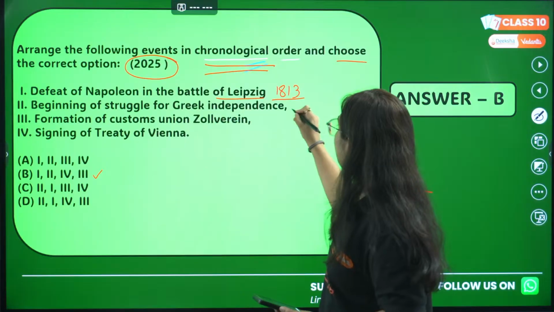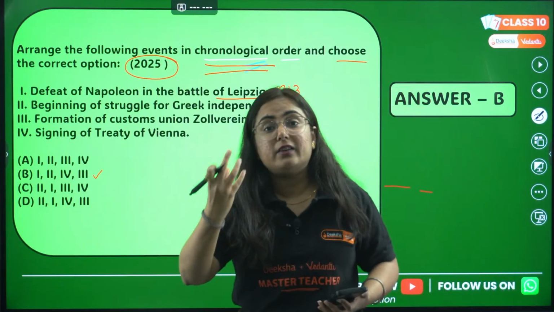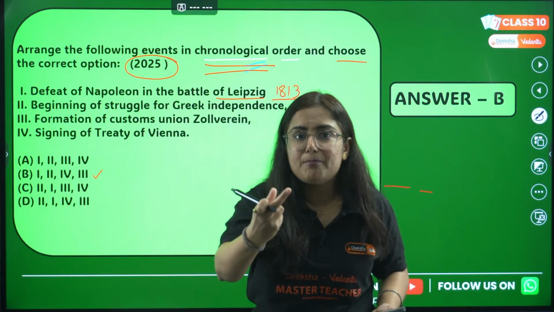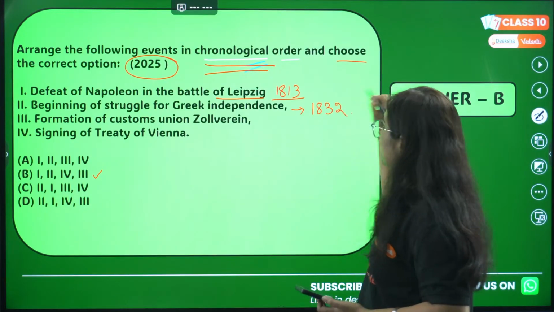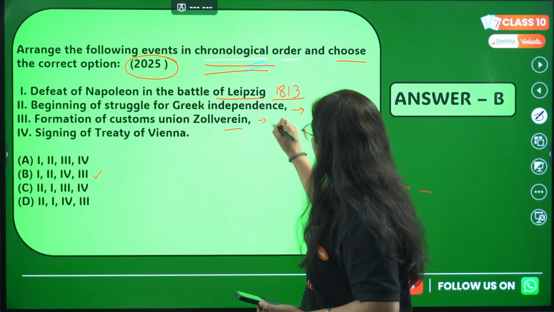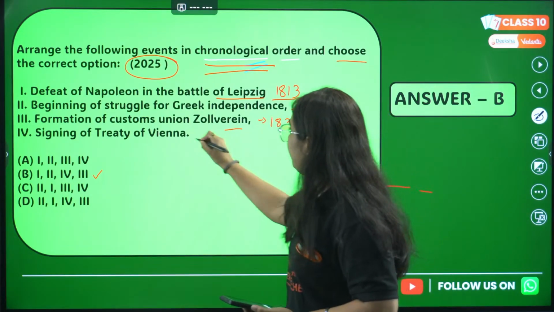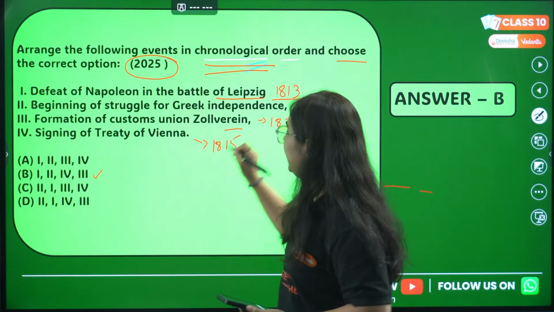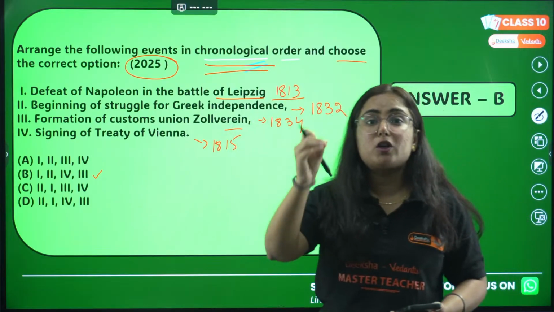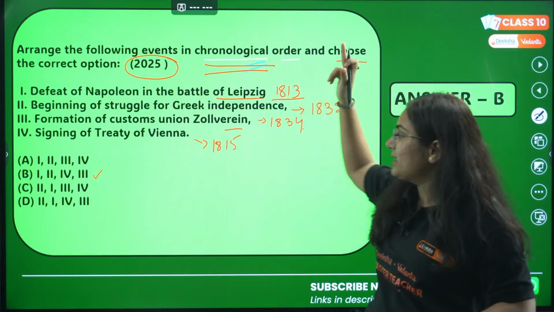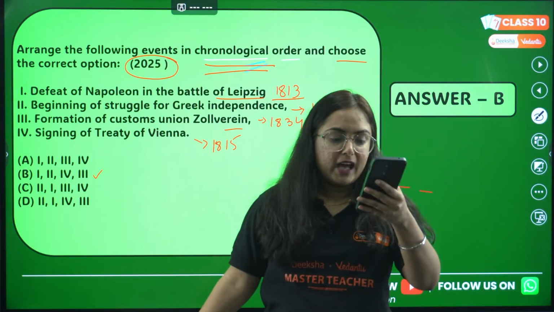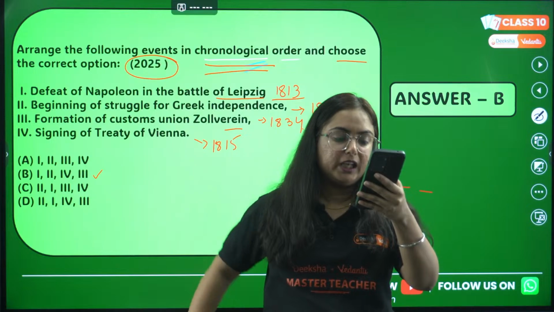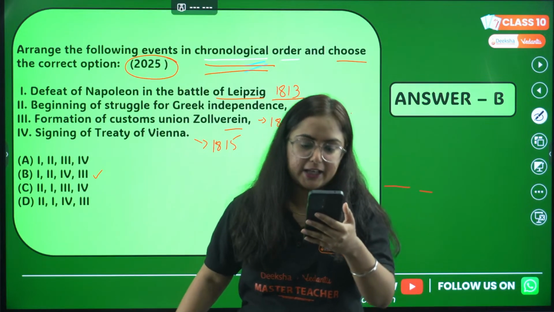If we talk about Greek independence, the Greek region got independent from which empire? Ottoman Empire, and this was in the year 1832. Zollverein was formed in 1834, and the Treaty of Vienna is 1815. You need to remember all the dates, arrange them in sequence, and you will get the answer as B. Right? Zollverein was last and Napoleon's defeat was first, as far as I remember.